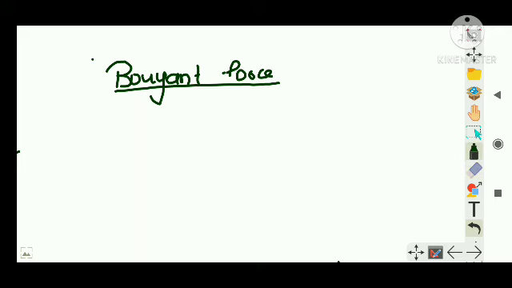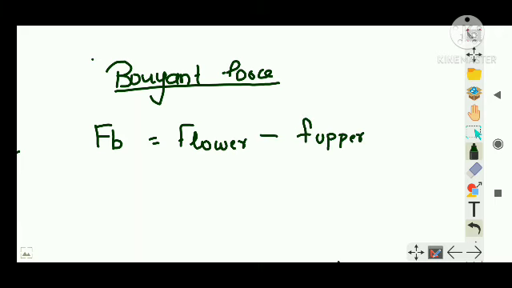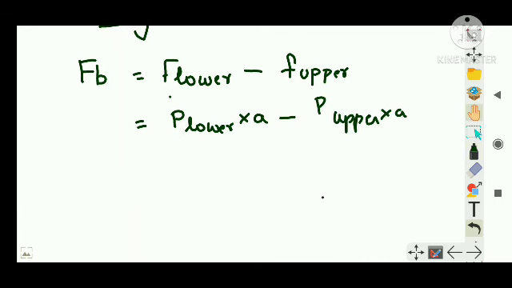Right. So the resultant, suppose you asked what is a buoyant force, that is force on the lower section minus force exerted at the upper section. Right. So force is equal to what? I have talked about force in terms of pressure. If you want, I can write it as lower portion force is equal to pressure at the lower section into area minus pressure at the upper section into area. Can't I write it? Yes.